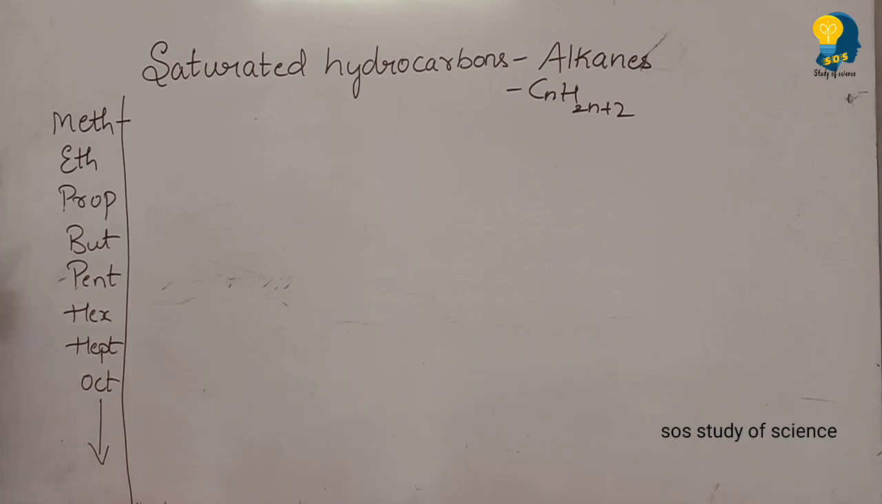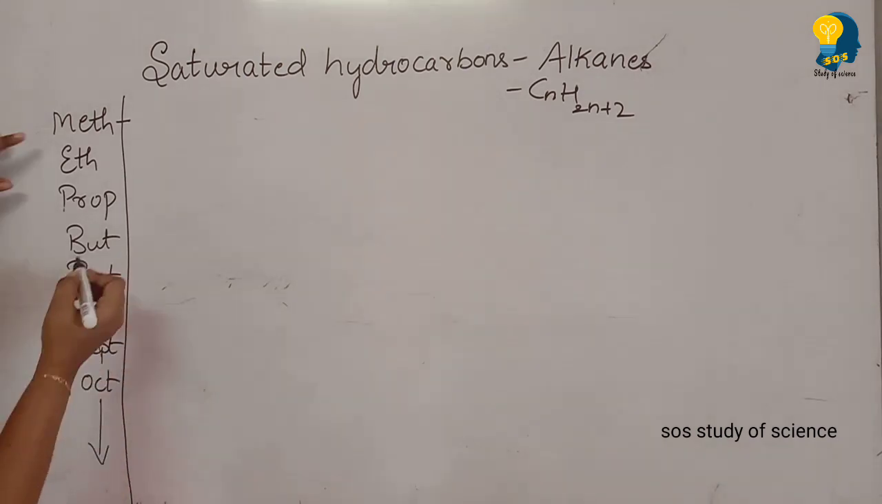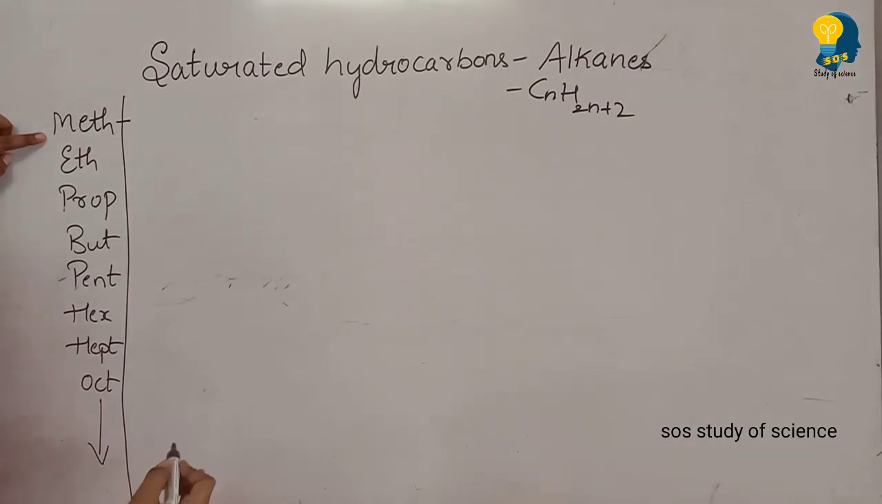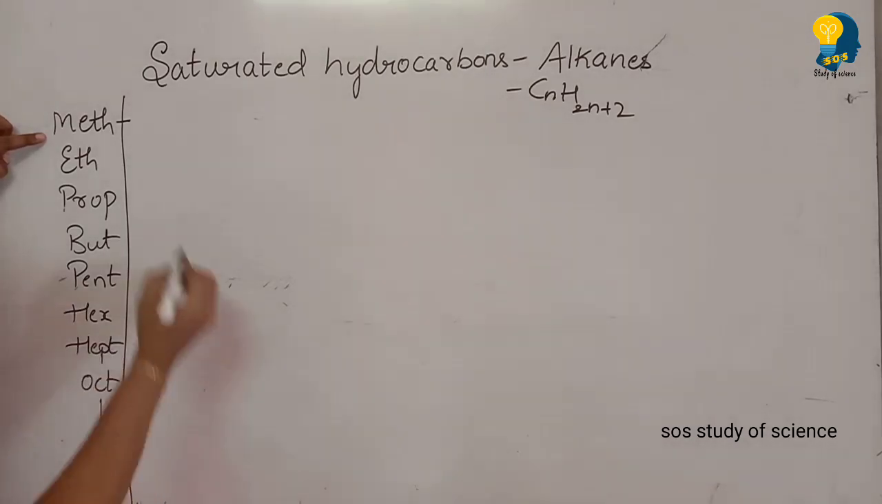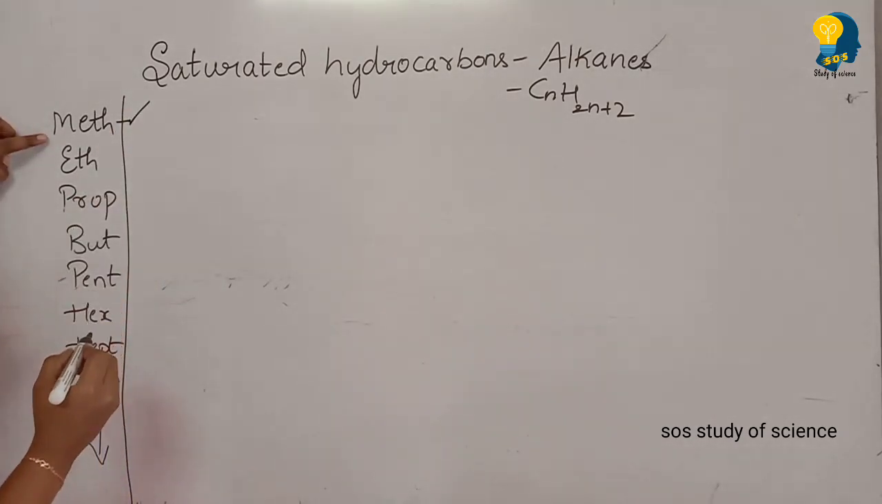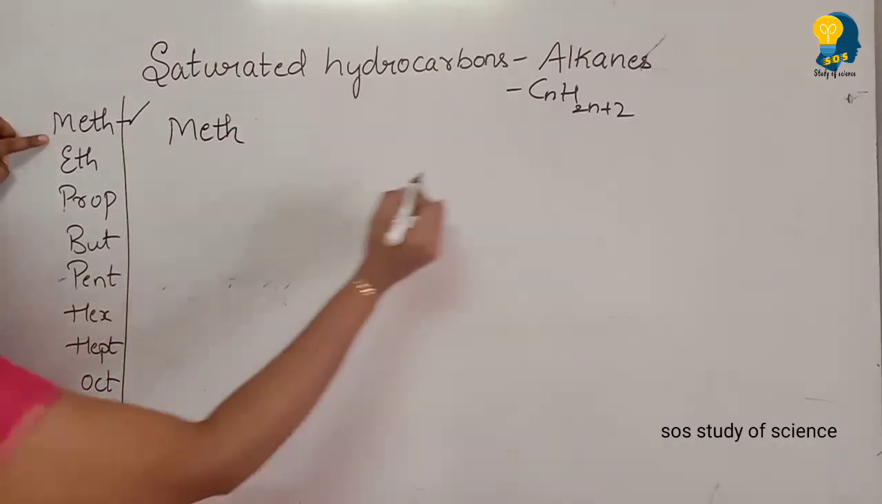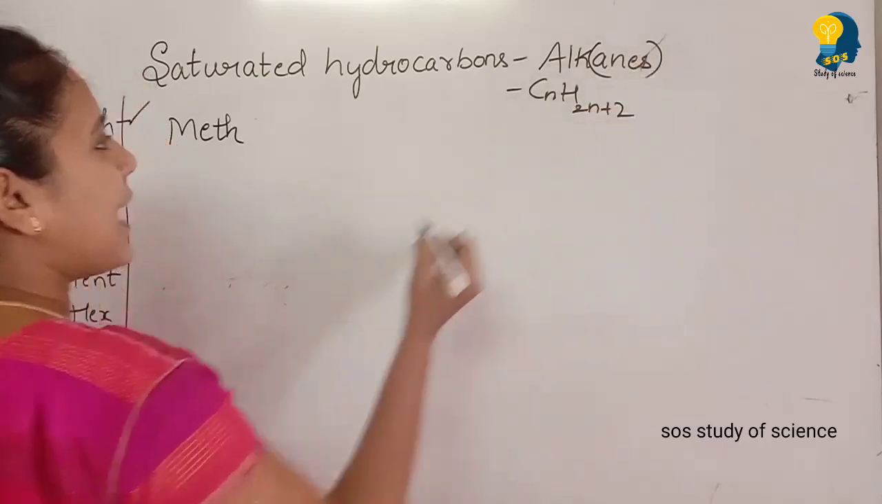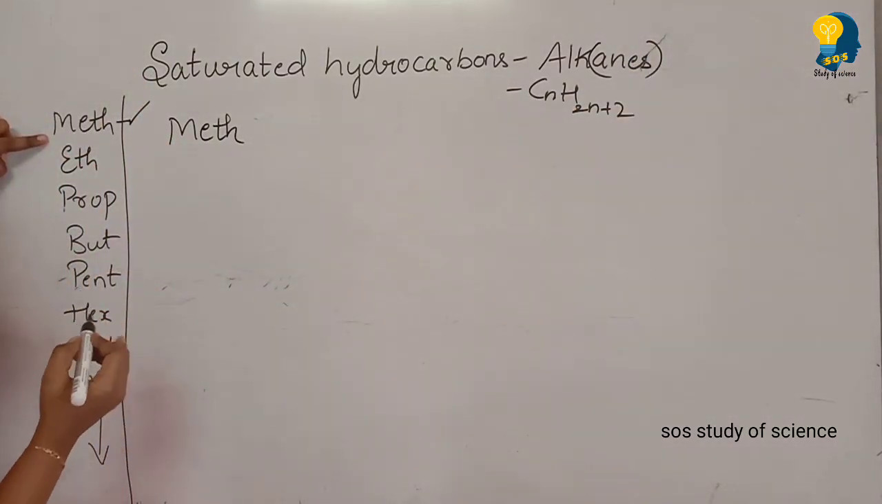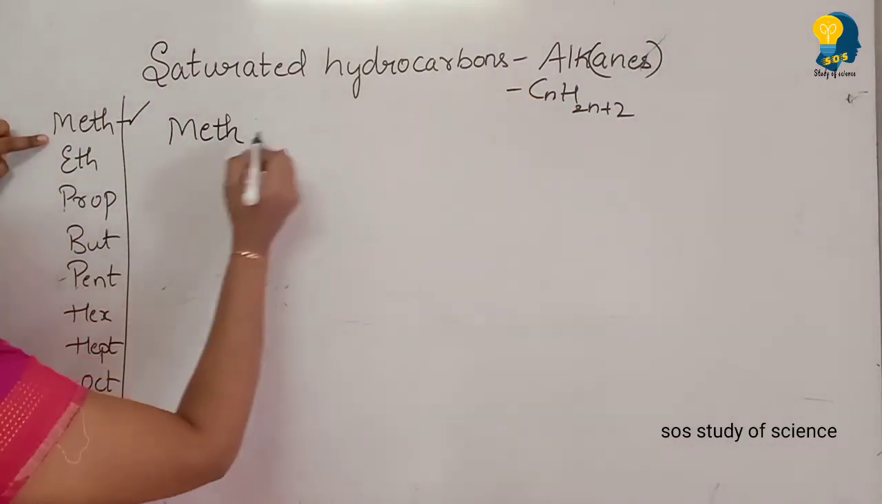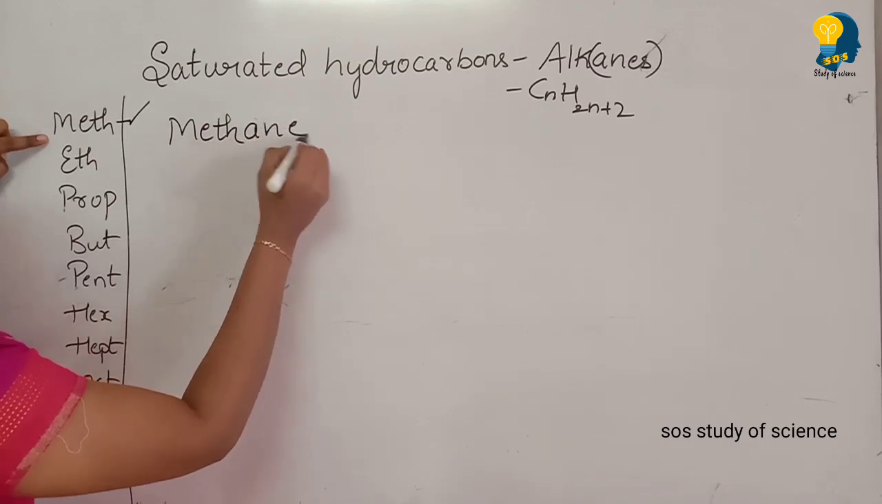I will teach you one example. If I tell you one example, you will understand. So now let us write the first member of alkane. In the alkane, the first member is meth. So meth will combine with ane. Always remember ane for alkane. So meth combining with ane becomes methane.